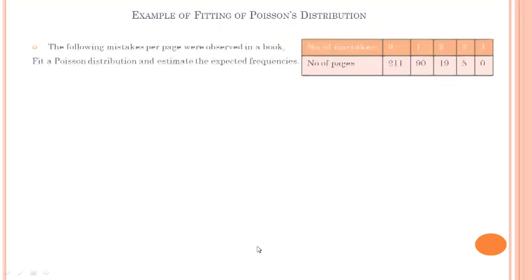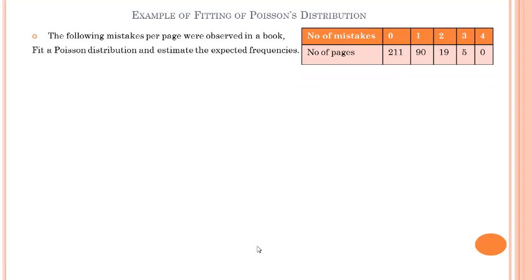So we'll see one example on fitting of Poisson distribution. So there is an example: mistakes per page were observed in a book. There are 4 mistakes, 0, 1, 2, 3 and 4. Starting with 0. And the number of pages are 211, 90, 19, 5 and 0 respectively.